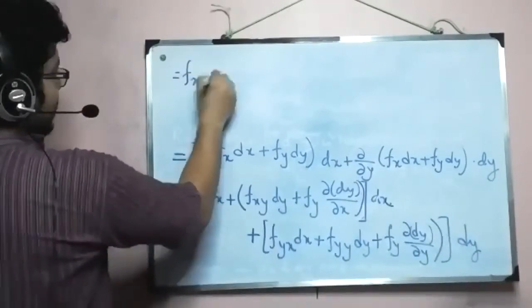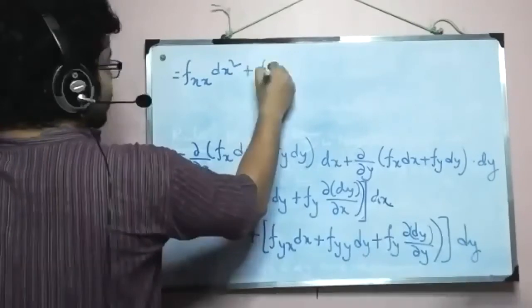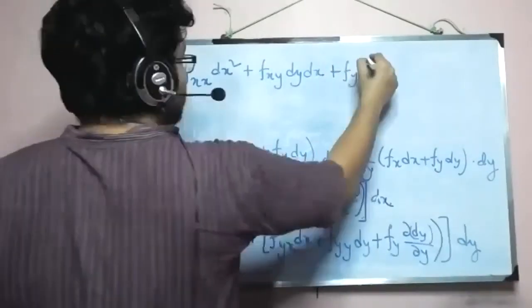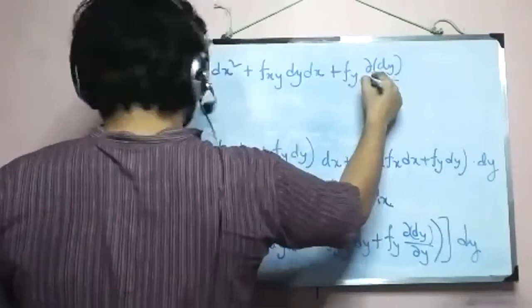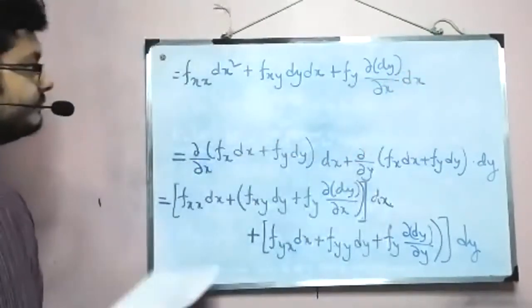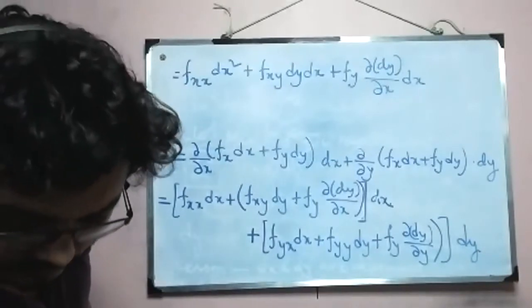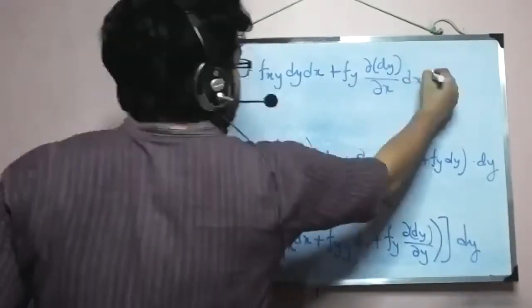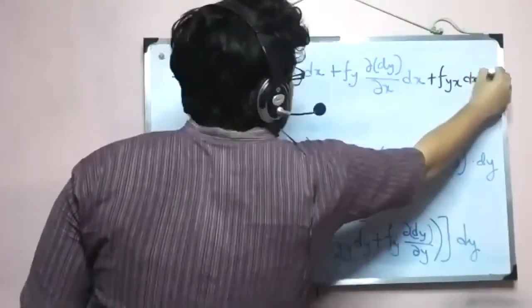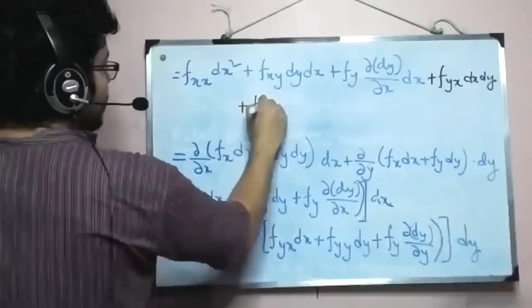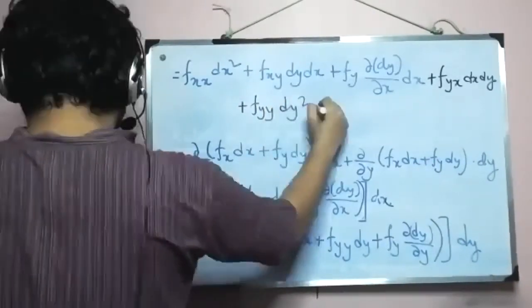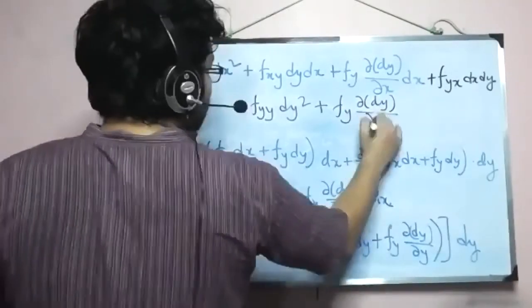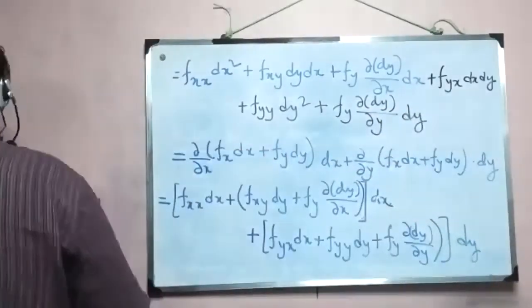So fxx dx square, fxy dy dx plus fy del dy del x dx plus fyx dx dy plus fyy dy square plus fy del dy del y dy. Okay.